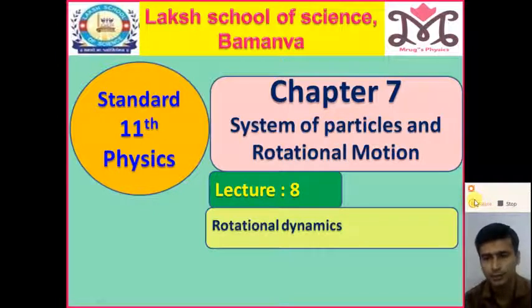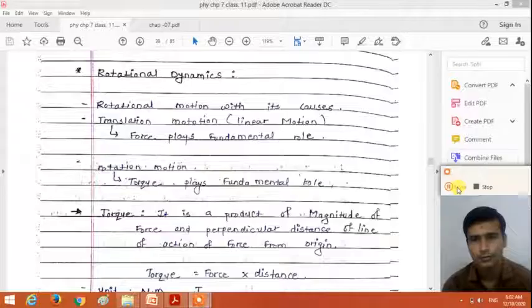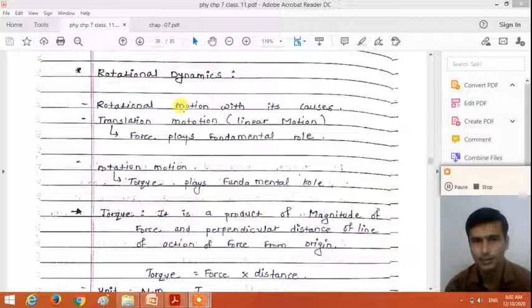So understand what do you mean by the rotational dynamics? Rotational dynamics is a branch of the rotational motion to understand the rotational motion with its causes. So let us start with the rotational dynamics. So rotational dynamics, rotational motion with its causes.